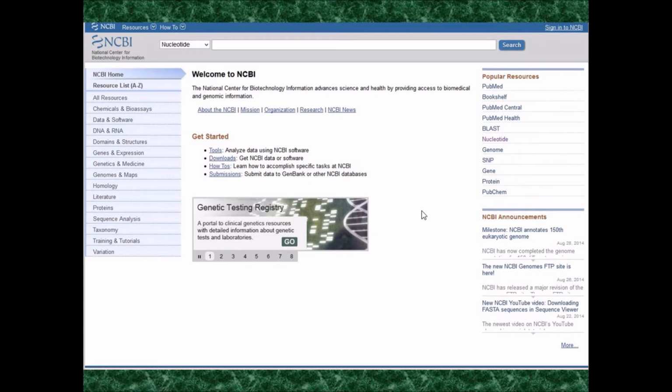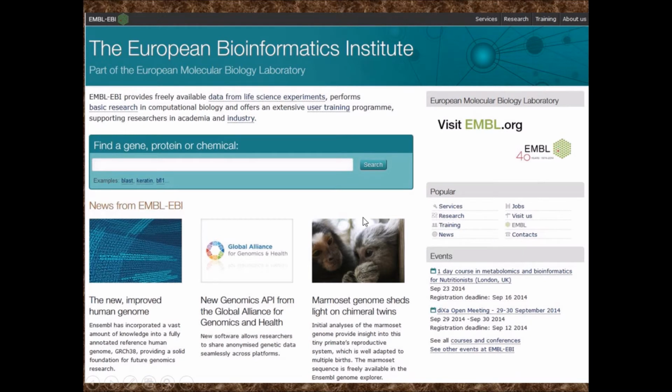Next, this is the home page for NCBI, from where you can collect data from the GenBank, GenPept, and OMIM databases. It has multiple databases. By clicking here, you can go to any of the NCBI databases. The next is the EMBL database home page. Here also you can collect several pieces of information about nucleotide sequences from this European Molecular Biology Laboratory.